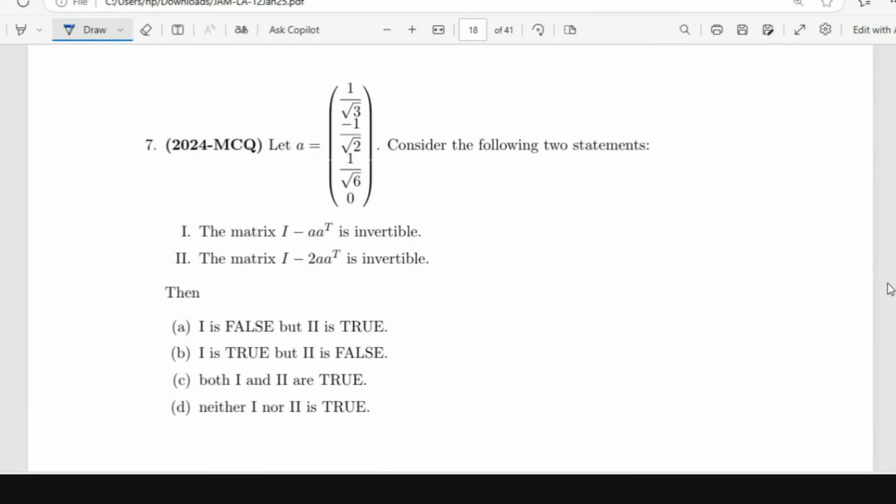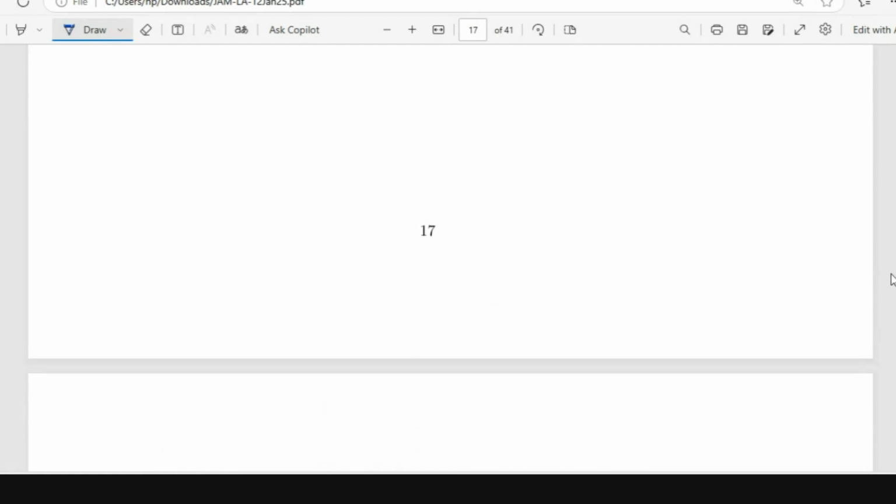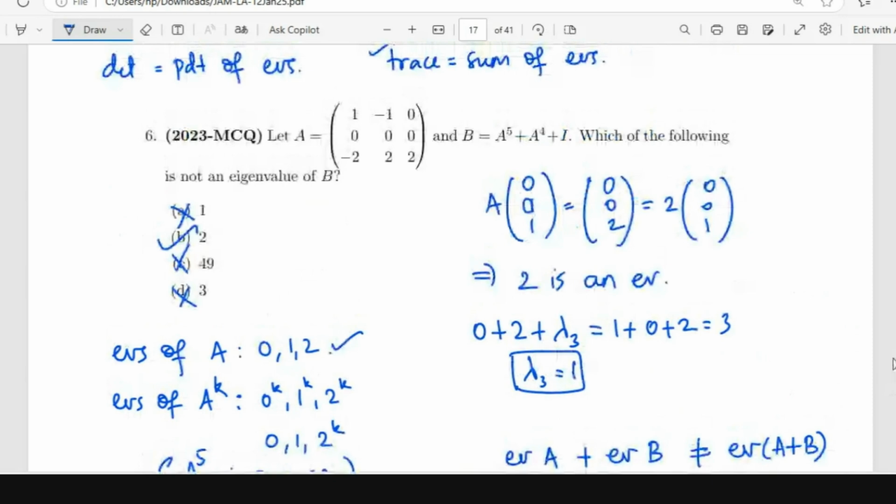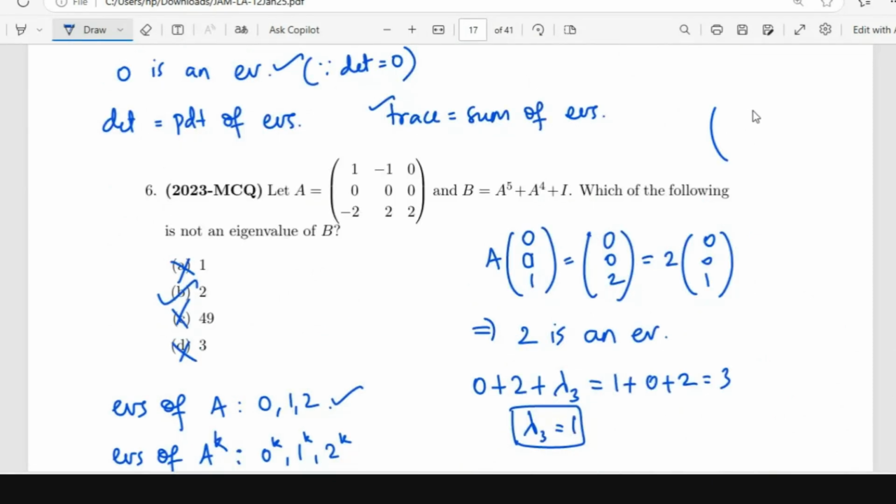So in 2024. Ma'am, here, if we have a matrix whose second column is suppose 0, 1, 0, or second column is suppose 0, 3, 0, then one of the eigenvalues will be 3 now? Yes. For the second column, it has to be the second basis vector. For the first column, it has to be the first basis vector, like that. So in this case, 3 is an eigenvalue. If first column is 0, 3, 0, then? We cannot say anything.